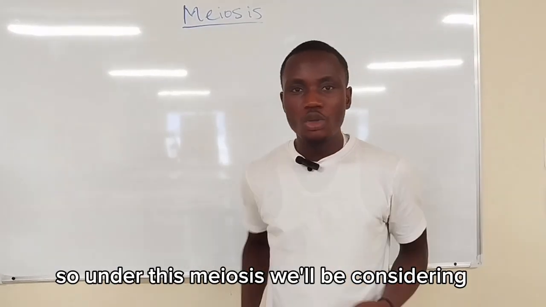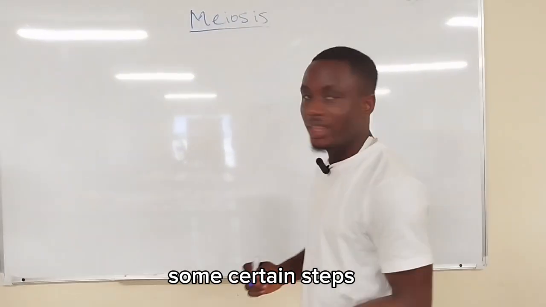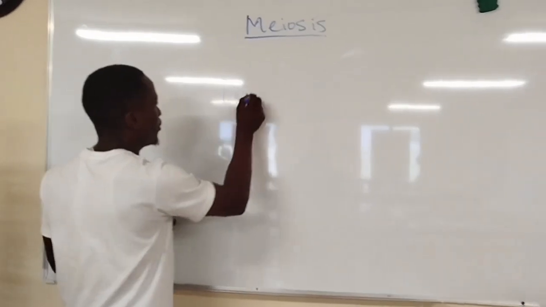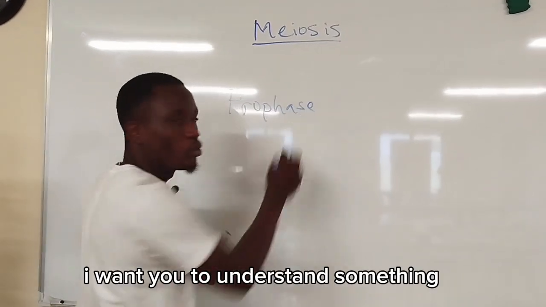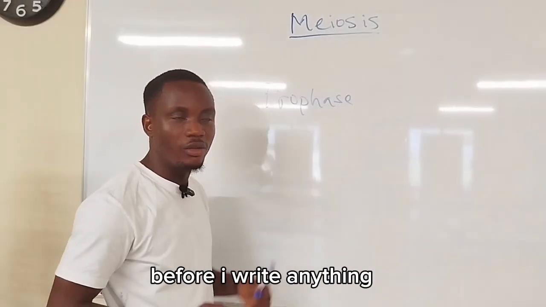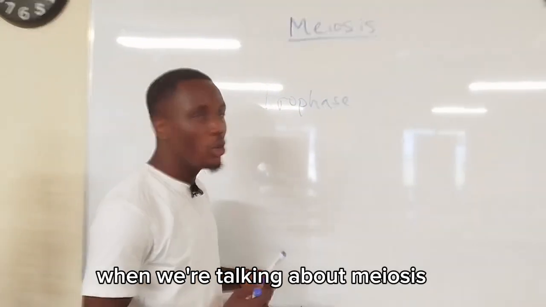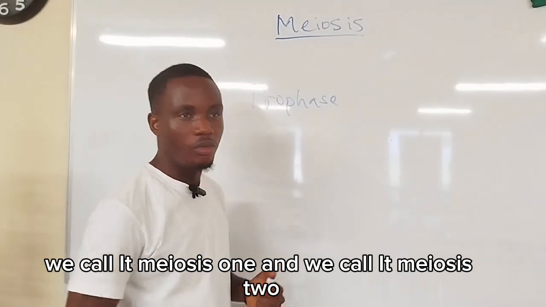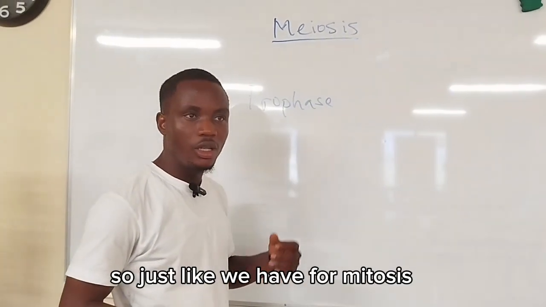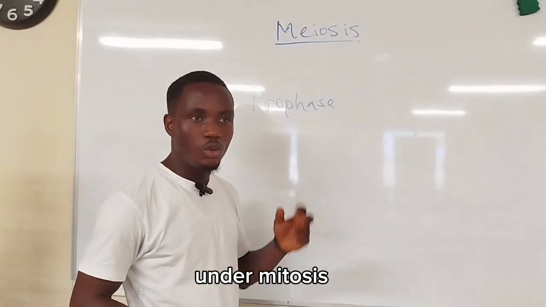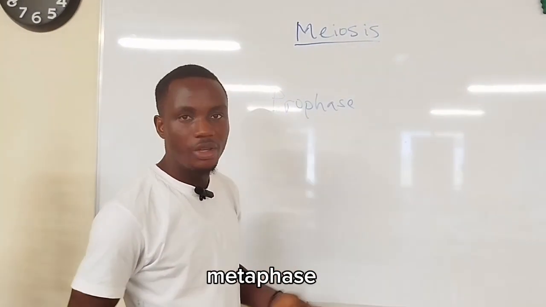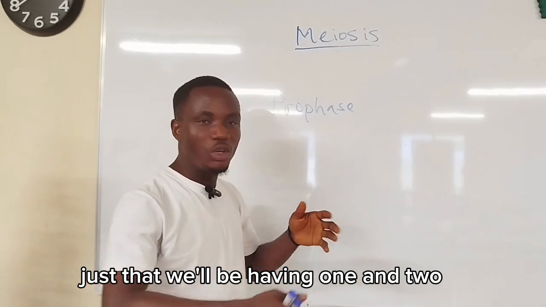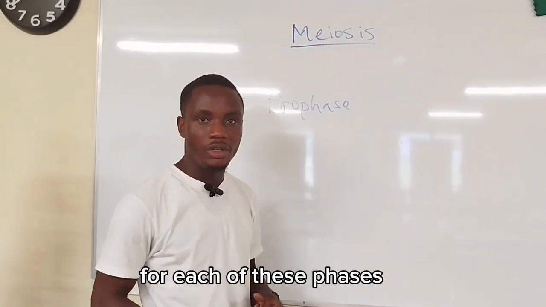So under meiosis, we'll be considering certain steps. The first one is what we call phase 1. I want you to understand something before I write anything. When we're talking about meiosis, we have two major phases. We call them meiosis 1 and meiosis 2. Just like we have for mitosis, if you remember, under mitosis we have prophase, metaphase, anaphase, and telophase. The same thing applies here, just that we'll be adding 1 and 2 to each of these phases.